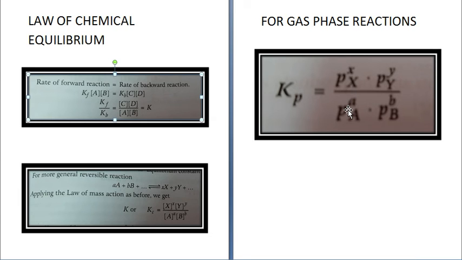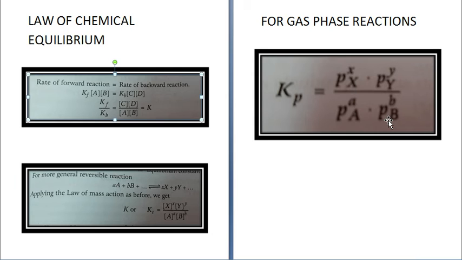Understood? These are all partial pressures. So for the gaseous phase, if we have to calculate the equilibrium constant, we take into account the partial pressure of A, B, X and Y.